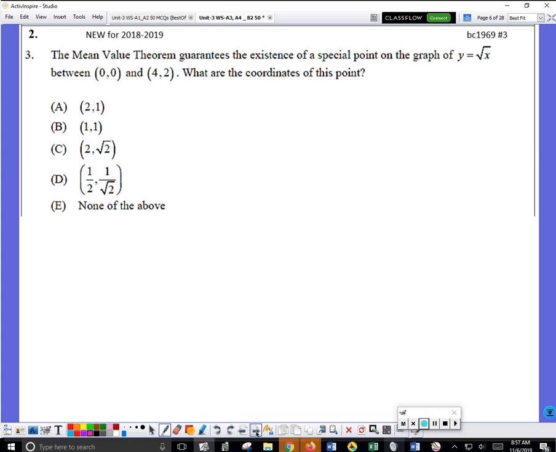For the next test, you must memorize the mean value theorem. The theorem is most easily memorized as a picture. I think it's a lot easier to memorize the picture than all the words. So don't write anything down yet. Make sense of this picture.